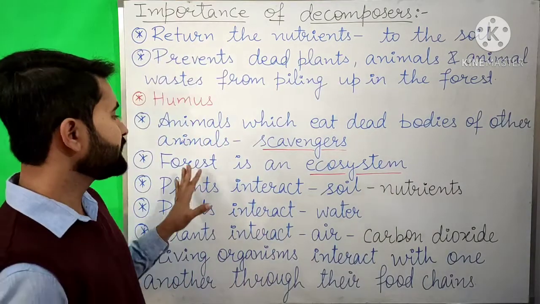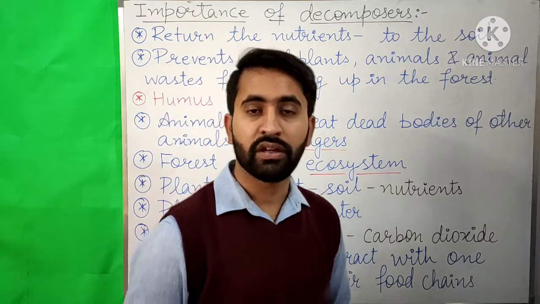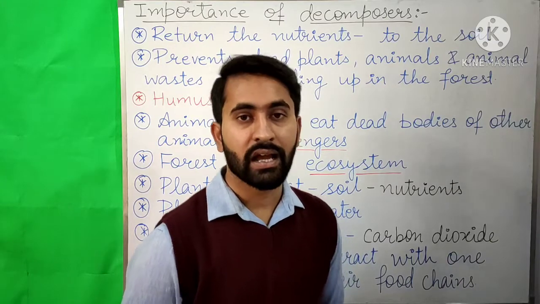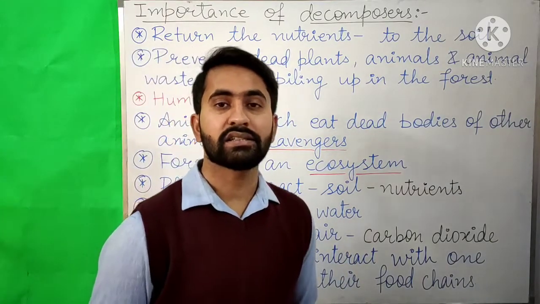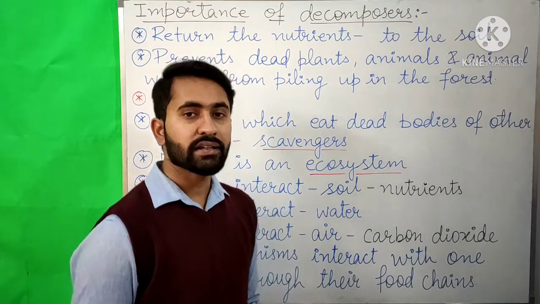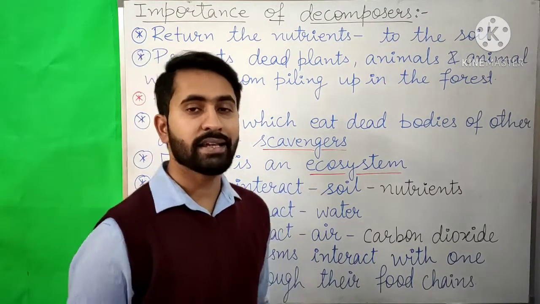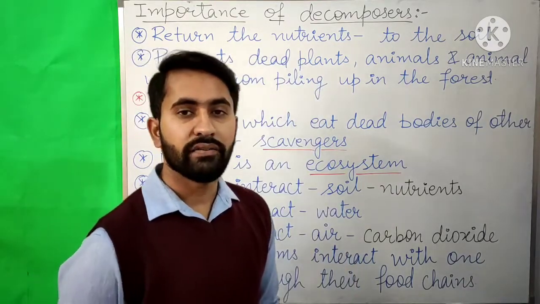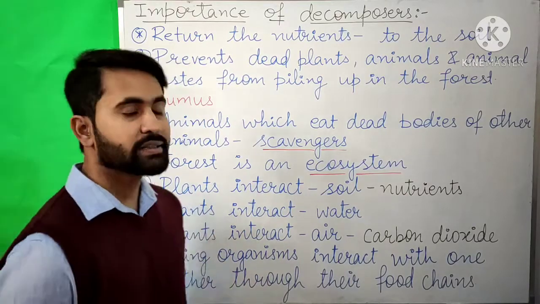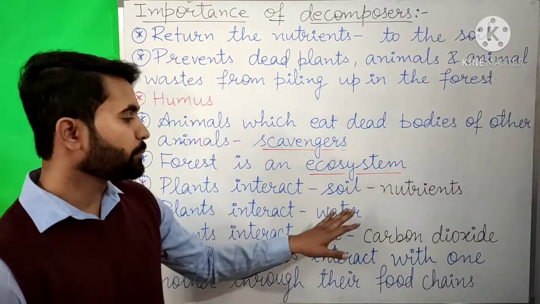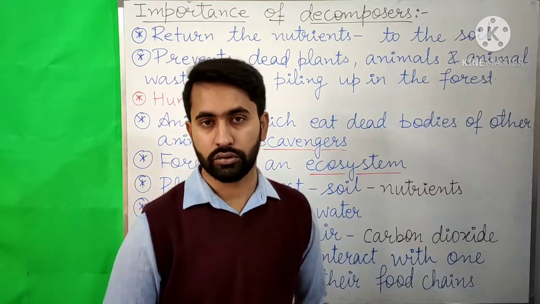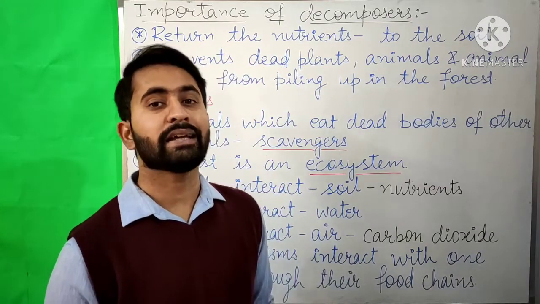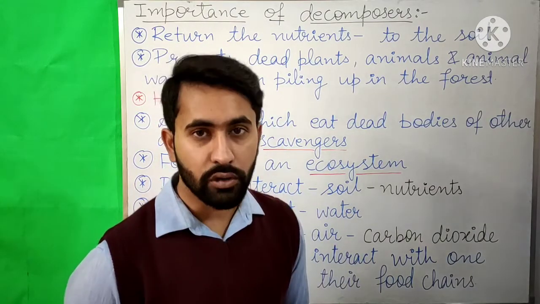The forest is an ecosystem consisting of living organisms such as plants, animals and decomposers, and non-living things such as soil, water and air. In the forest ecosystem, there is an interaction between the non-living things and the living things. The living organisms, like the plants, interact with the soil to obtain the nutrients for their growth.